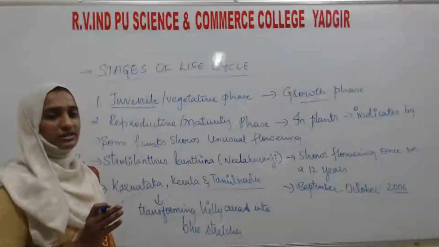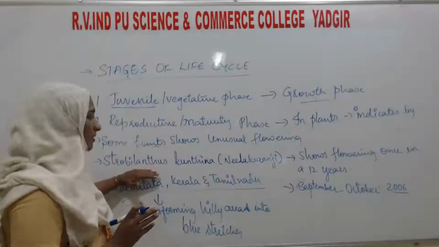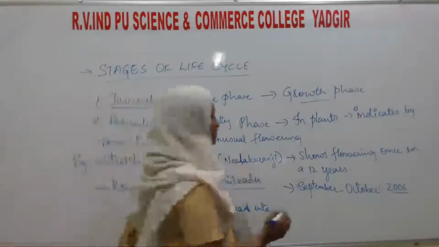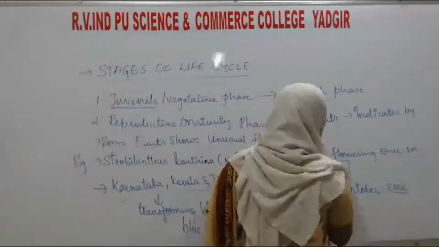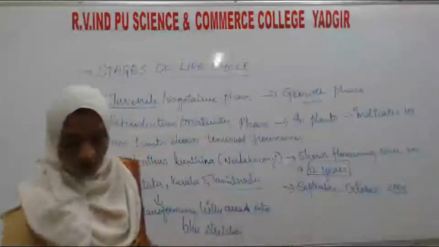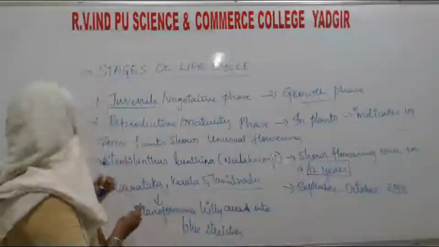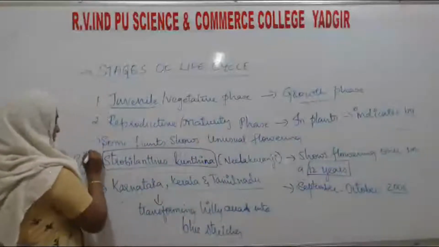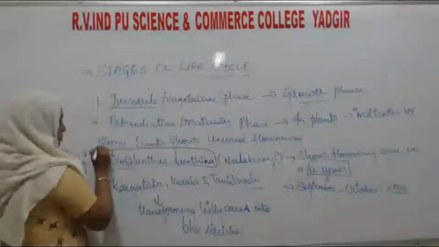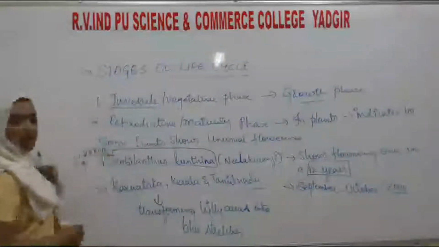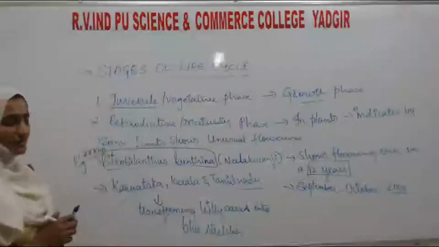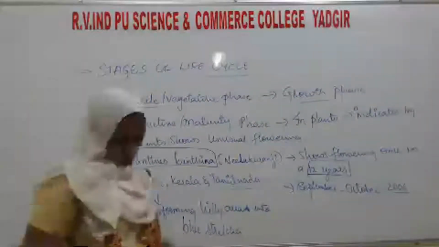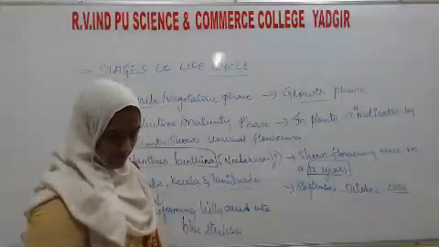The important thing here is that Strobilanthes kunthiana, whose common name is Neela Kurinji, shows flowers once in 12 years. This is also an important question for 1 mark. Which plant will show flowering once in 12 years? You can write Strobilanthes. So this is about flowering.